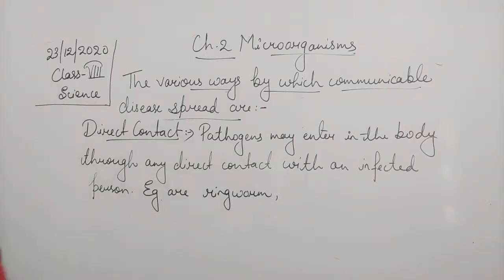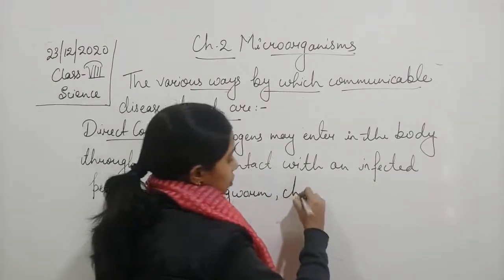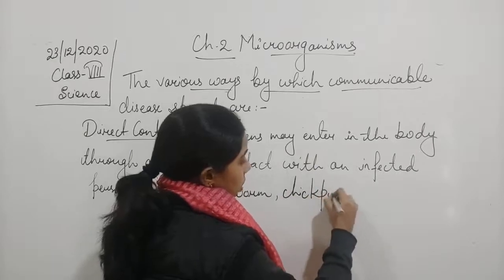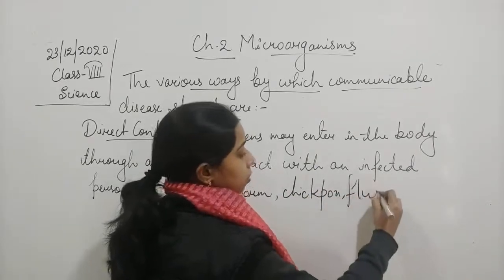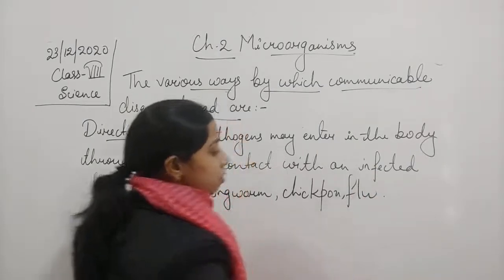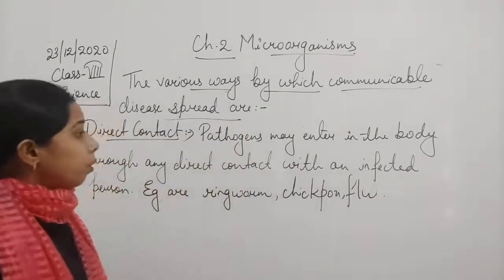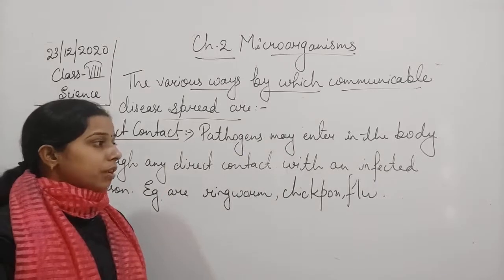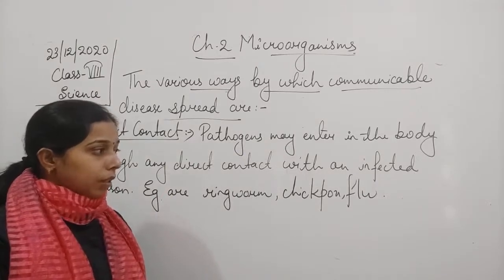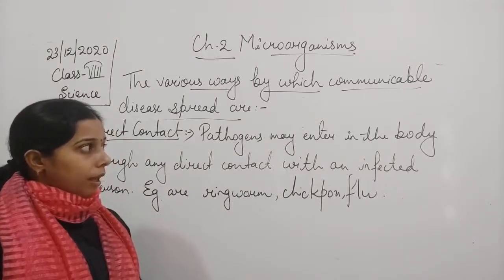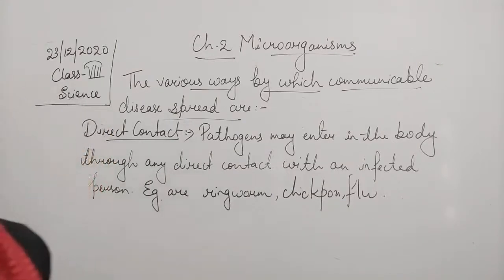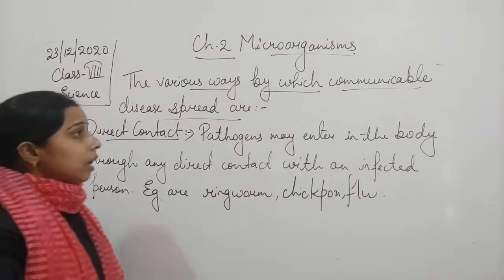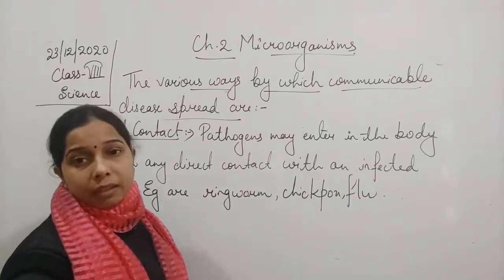So chickenpox, flu. This is the kind of pathogen which gets transferred from one person to another through direct contact. So food and water we have studied, and direct contact we have studied. Now let us see if there is any other means which carries disease.